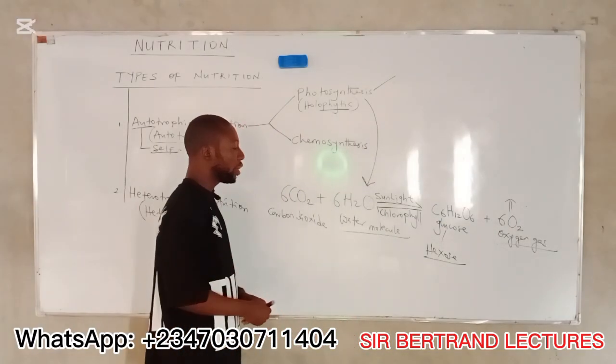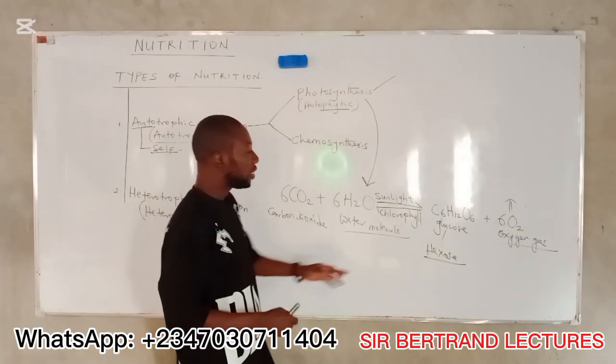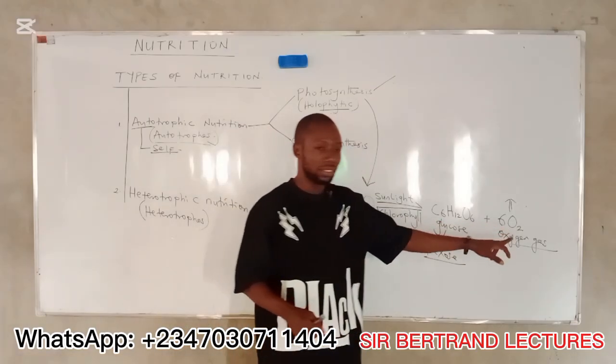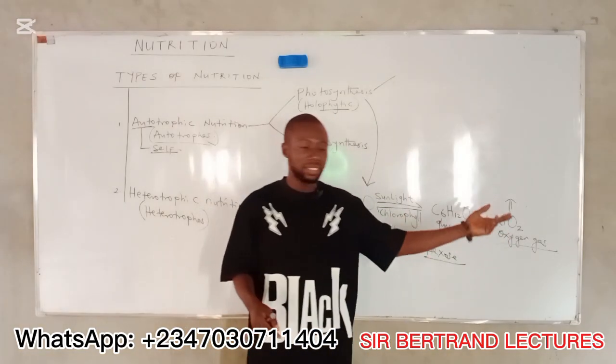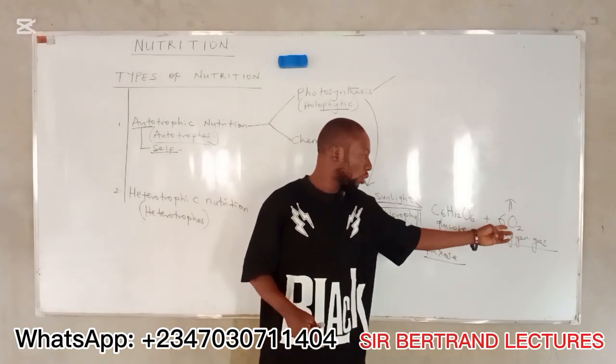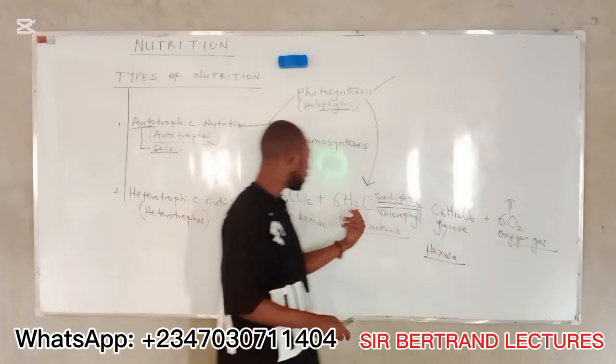Now take note, if JAMB should ask you where the oxygen given off by plants during photosynthesis is gotten from, that oxygen is gotten from water.